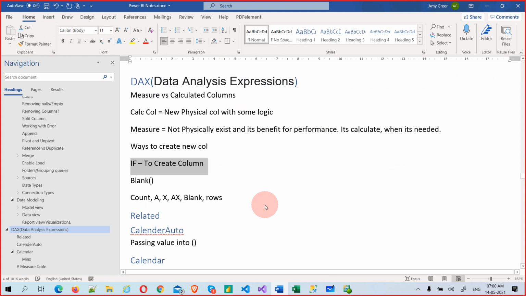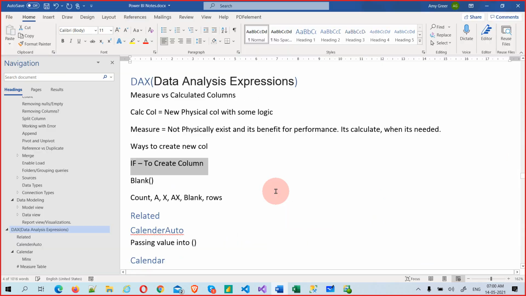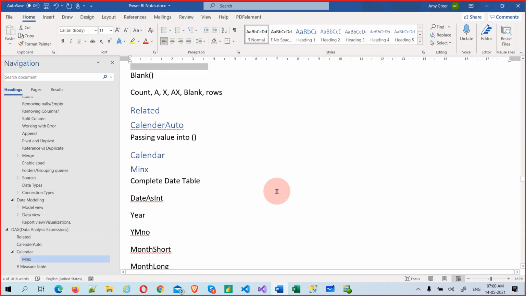Tomorrow we will focus on calculate. Okay, and yeah, some date functions, calendar auto will work. Okay, so those are table functions.